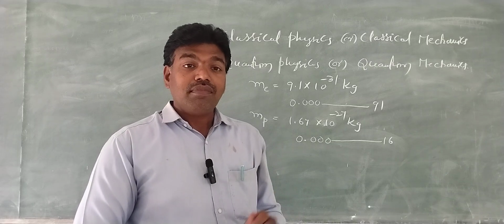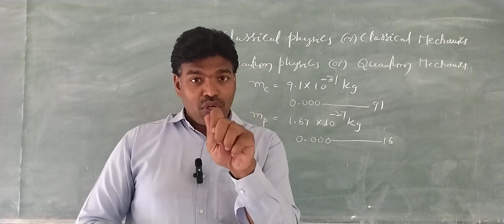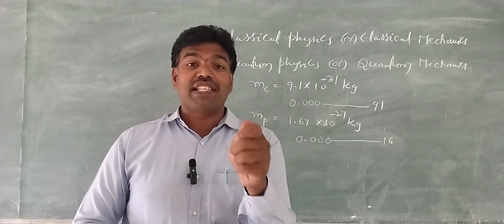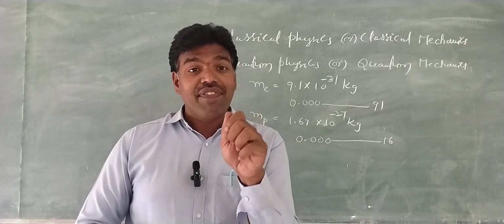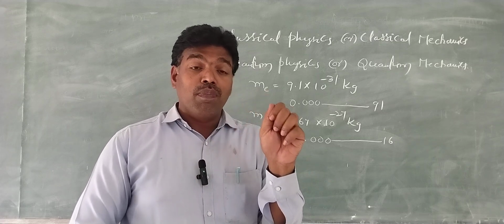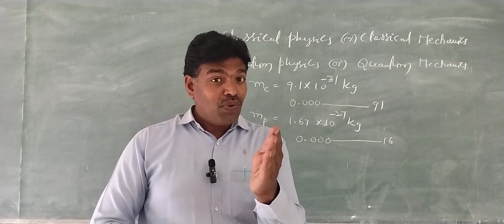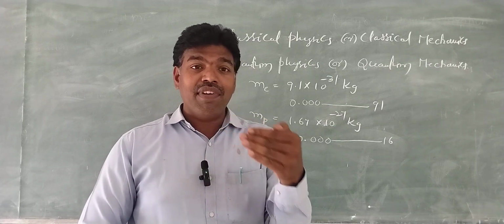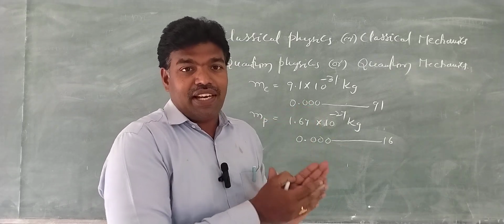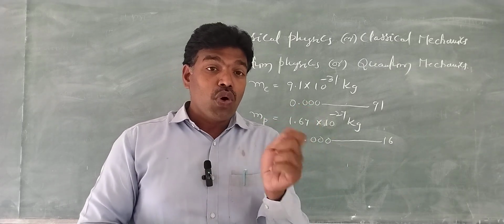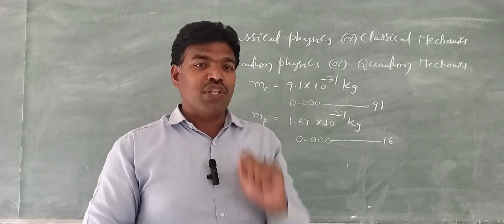But before the advent of de Broglie's hypothesis, physicists were mystified with Bohr's atomic model, where electrons are revolving around the nucleus.